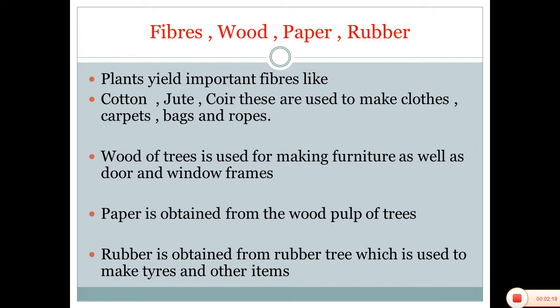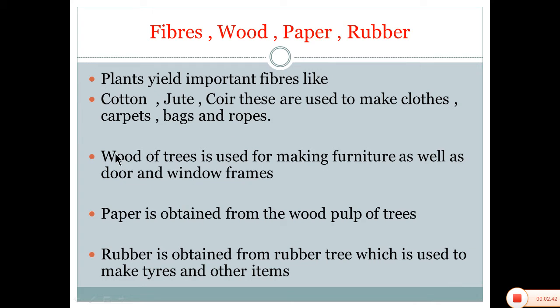The secondary things which human beings make use of for his comfort are fabrics, meaning fiber, wood, paper and rubber. Now plants yield fibers like cotton, jute, coir. These are used to make clothes, carpets, bags and ropes.